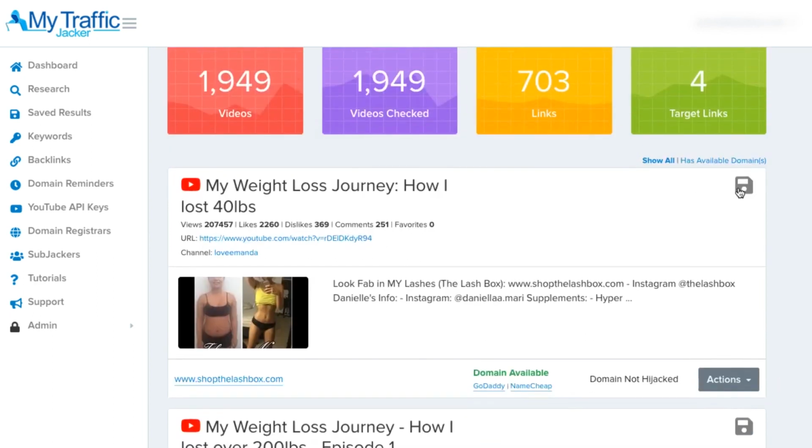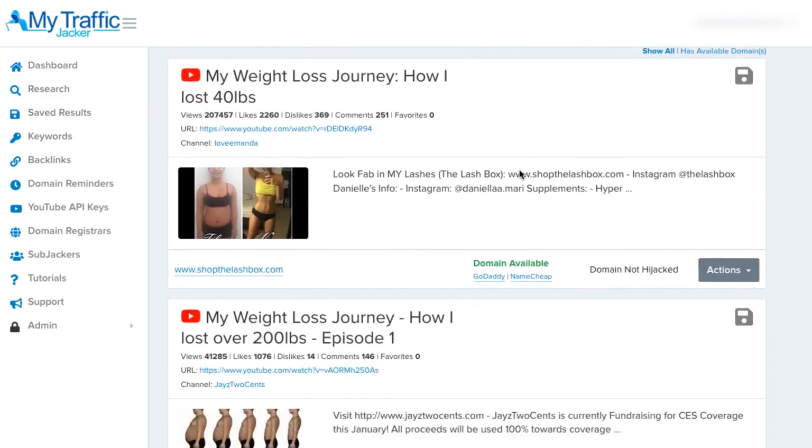Also, if you want to save this result so that we can go back and do more research on it later, we can just click this save icon here and it'll be sent to our Save Results tab in MyTrafficJacker. Now, if we want to see the other results below, we just scroll down.